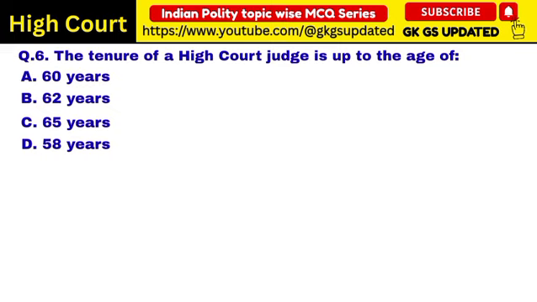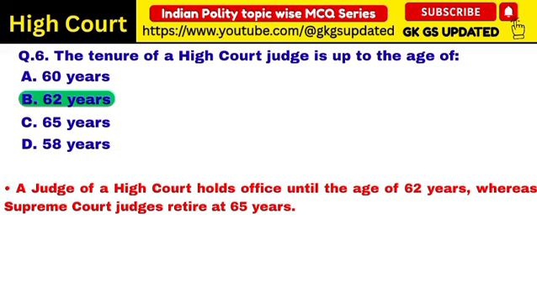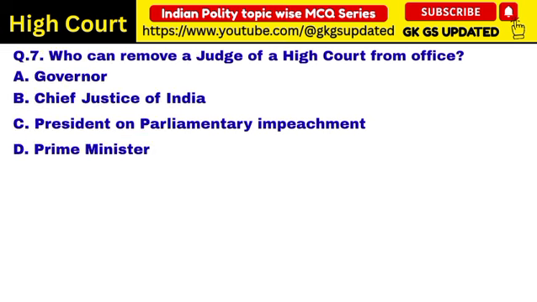Next question. The tenure of a High Court judge is up to the age of. Correct answer: 62 years. A judge of a High Court holds office until the age of 62 years, whereas a Supreme Court judge retires at 65 years.